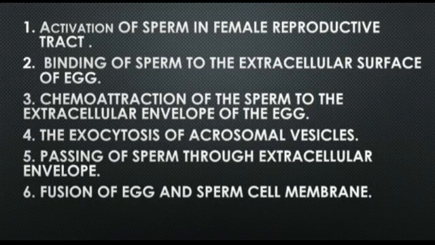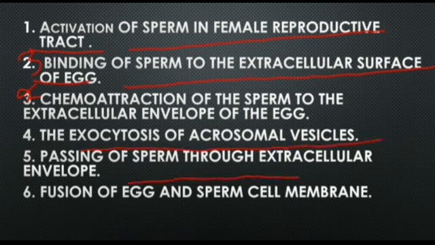Now we will see the steps of fertilization. First, activation of sperm in the female reproductive tract. Second, chemo attraction of the sperm to the extracellular envelope of the egg. Third, binding of the sperm to the extracellular surface of the egg, then the exocytosis of the acrosomal vesicle, then passage of the sperm through the extracellular envelope, then fusion of egg and sperm cell membrane.